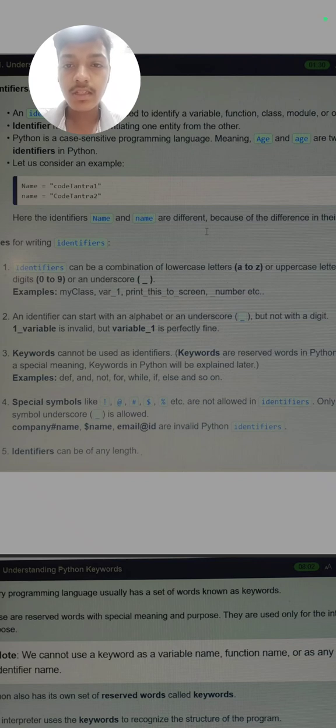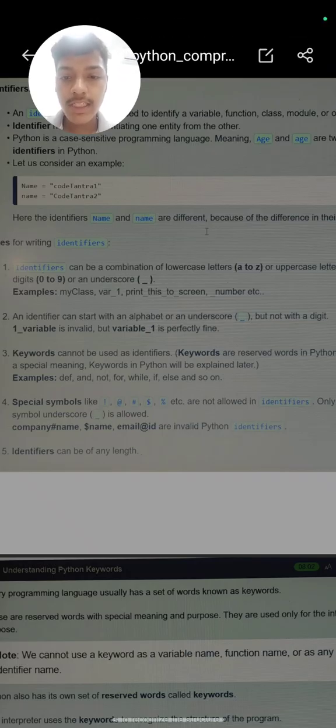We cannot use a digit or any other special character at the start. Keywords also cannot be used as identifiers, because these are reserved words with predefined meaning in Python. Special symbols are not allowed in identifiers; only underscore is allowed.